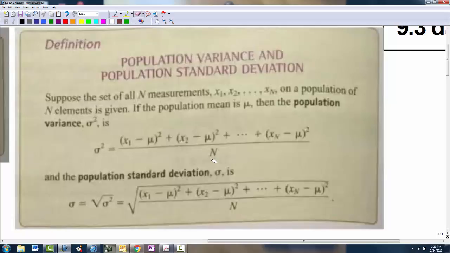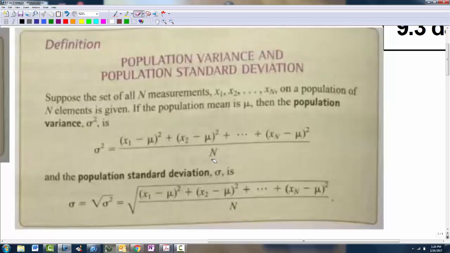So when they say population variance, look at your example yesterday. See your example yesterday? I had how many grades? Let's call them grades. Wasn't it simple grades like 90, 50, 60, 70? How many numbers were there? 8? Okay. Now, I divided by n, so I call that a population variance and a population standard deviation.